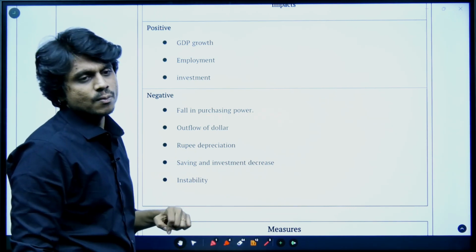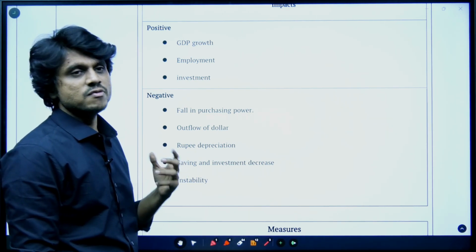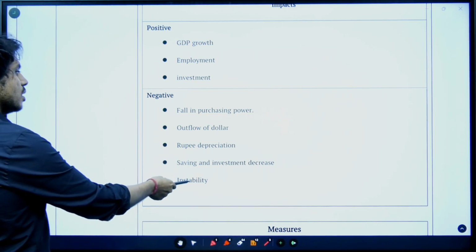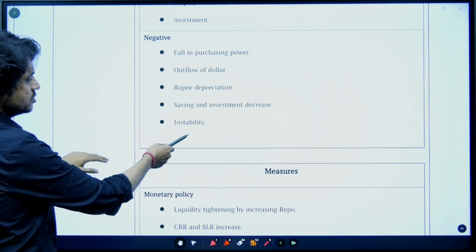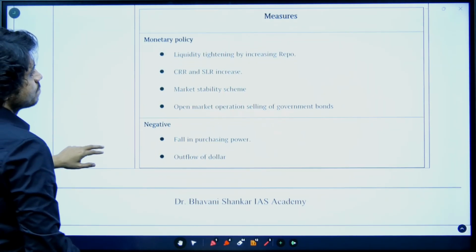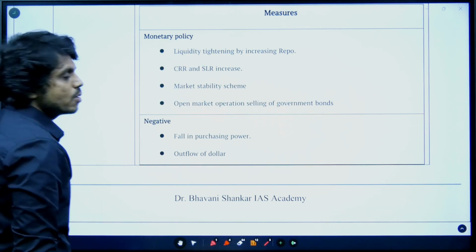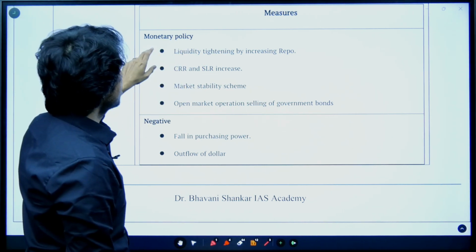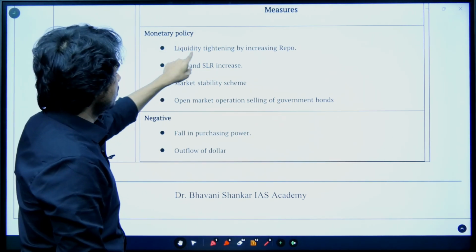This will primarily affect the poor people. Poor people will be more affected. So this will cause instability and insecurity in the economy. Now, what are the measures that are being adopted? The various measures that are adopted are the monetary policy measures.